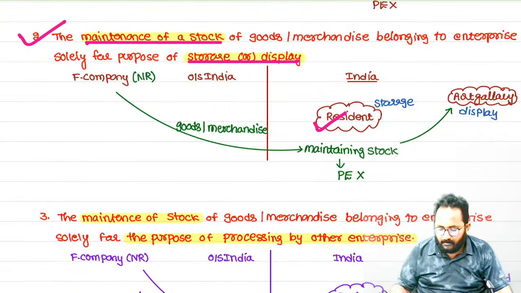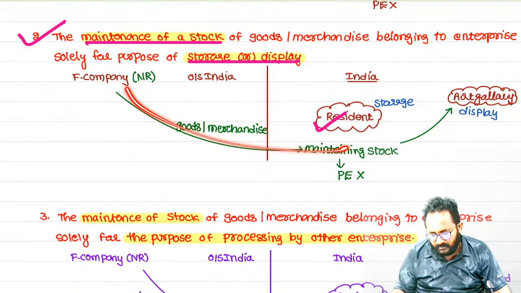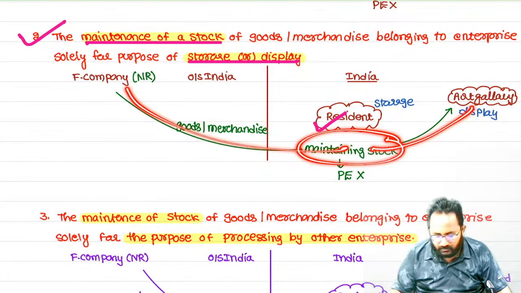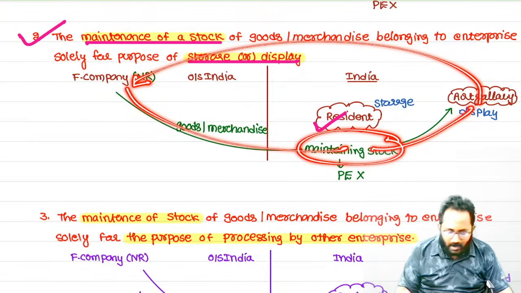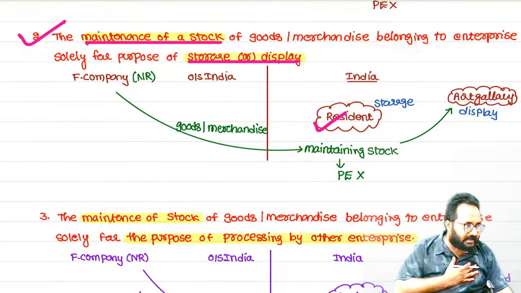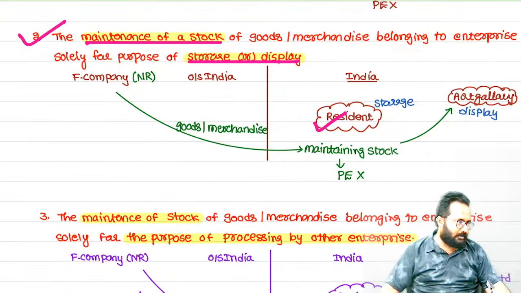So example, yes, we are sending always. He is maintaining the stock and sending it to the displays. Then after that he sends the goods again to us. So always he is maintaining the stock for us. That is not treated as PE. Next,